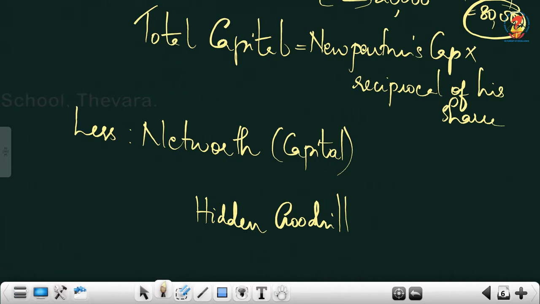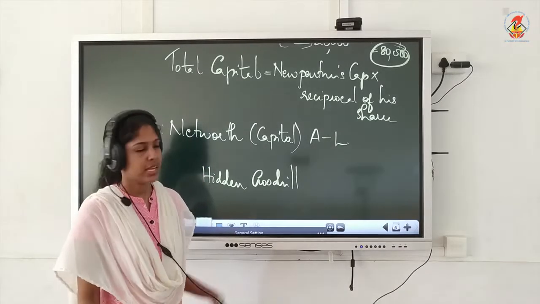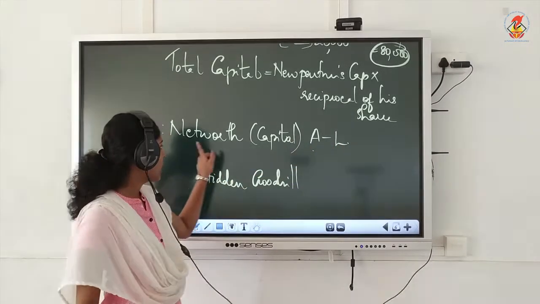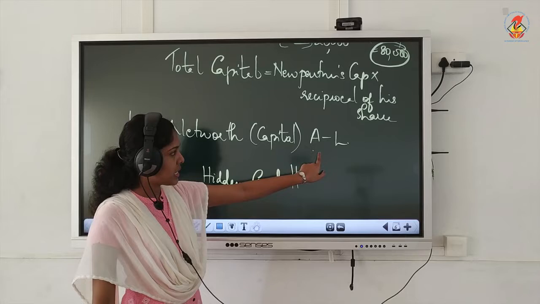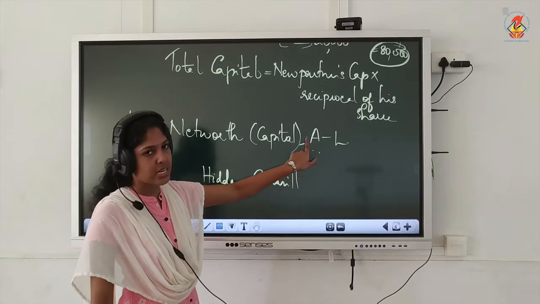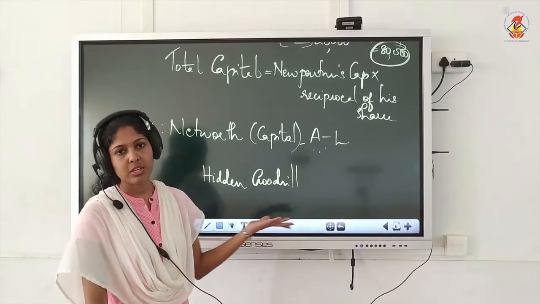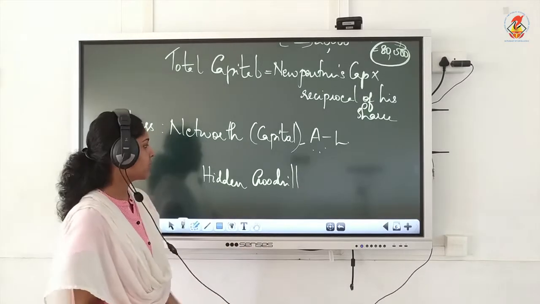And net worth, how will you get it? Usually, how will you get capital? The basic accounting equation you have learned is A is equal to L plus C. From the same thing you compute the capital formula, A minus L. So what's the formula for net worth? Sundry assets minus outside liabilities. You write net worth is equal to sundry assets, write the full term, sundry assets minus outside liabilities. Simply it is A minus L. We know that capital is A minus L. The same thing we are applying.